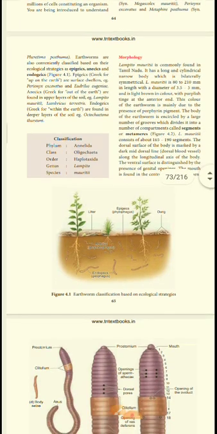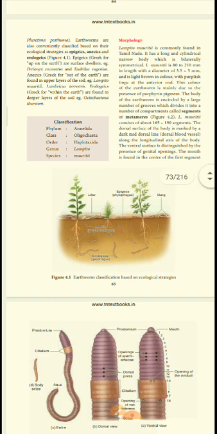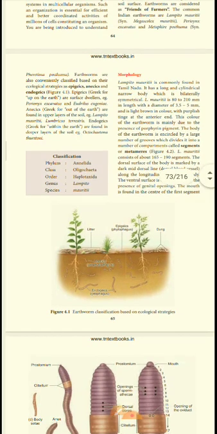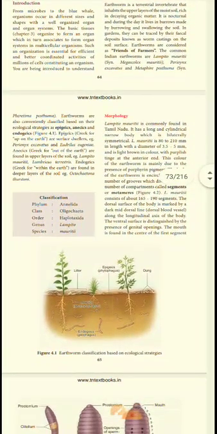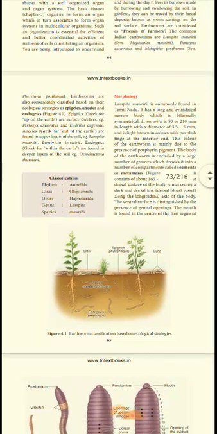Now we go to the classification of the earthworm. It comes under phylum Annelida, class Oligochaeta, order Haplotaxida, genus Lampito, species mauritii. Genus and species together we call Lampito mauritii. Morphology, outer structure. Lampito is commonly found in Tamil Nadu. It has a long, cylindrical, narrow body which is bilaterally symmetrical. Bi means two, lateral means sides.